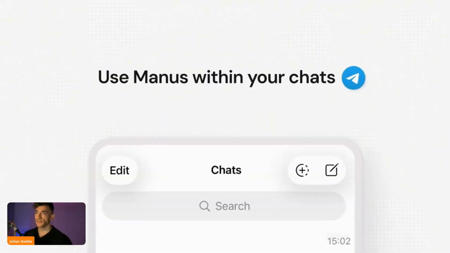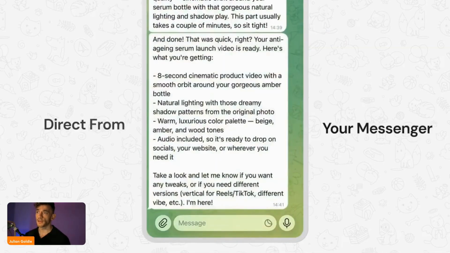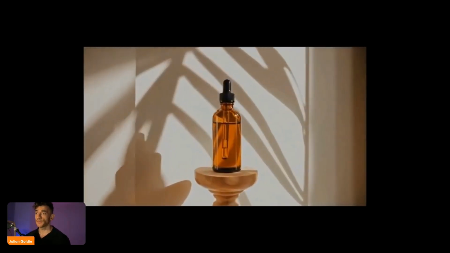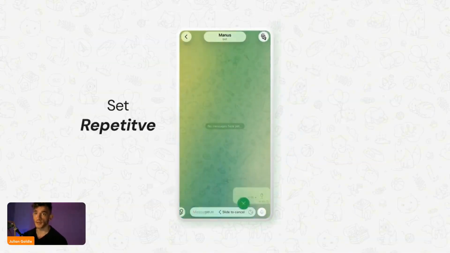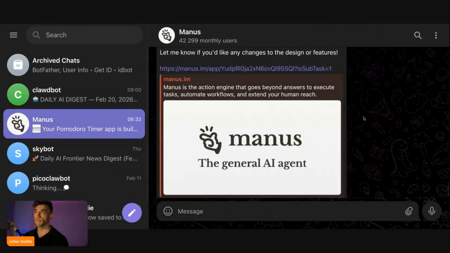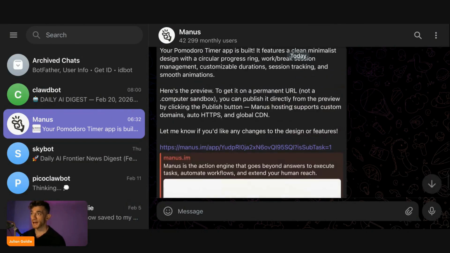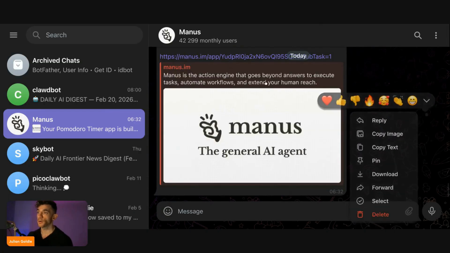So Manus have just created their own sort of alternative to OpenClaw. You can see it right here. This is a new personal agent available that you can direct inside, for example, Telegram, right? So you can see here next to OpenClaw, which I've got on this side, also have, for example, Manus. Now, you can actually build apps directly from Telegram. You can operate Manus, which is an autonomous AI agent, directly from Telegram, right?